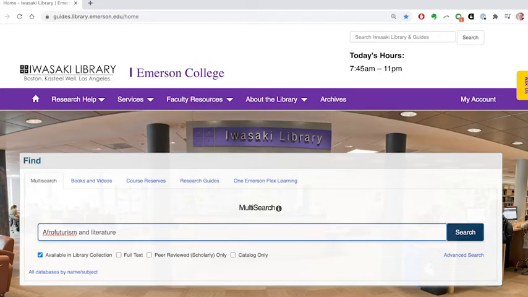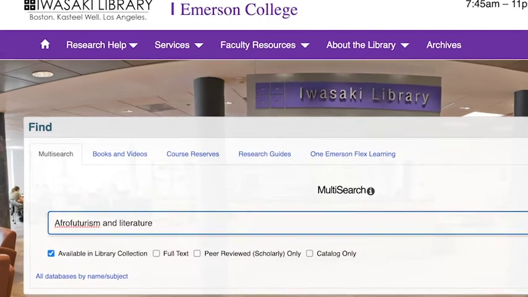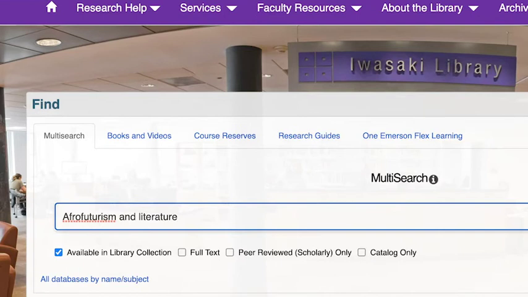You start at the Iwasaki Library homepage. You can Google Emerson Iwasaki Library or go to emerson.edu/library. When you're here, start your Multisearch with a couple keywords or phrases, your topic of interest distilled to the essential concepts. How about Afrofuturism and literature?